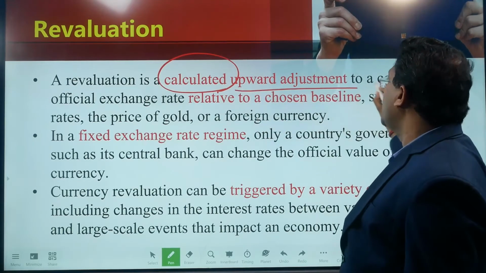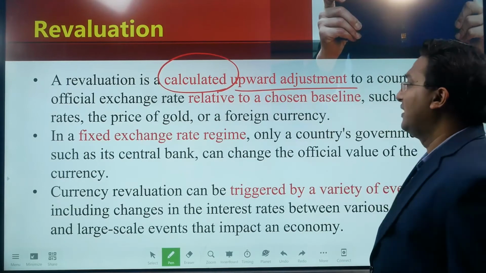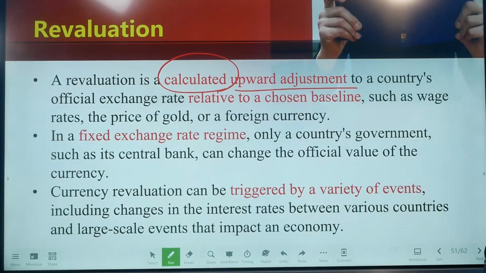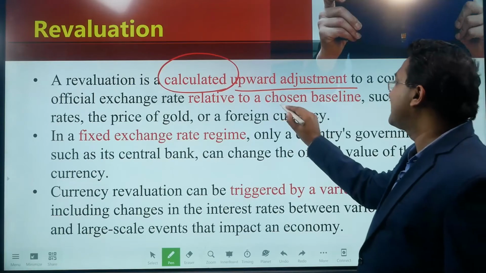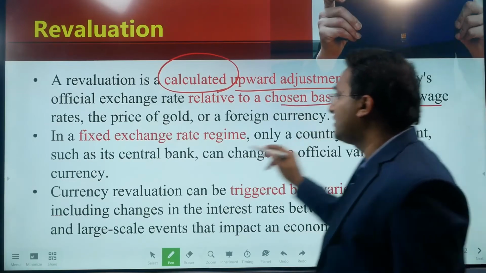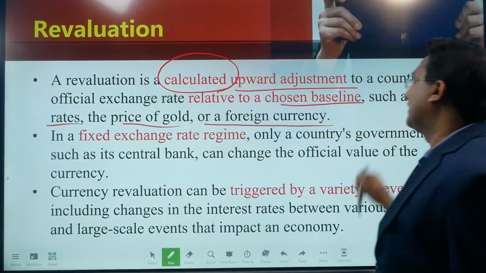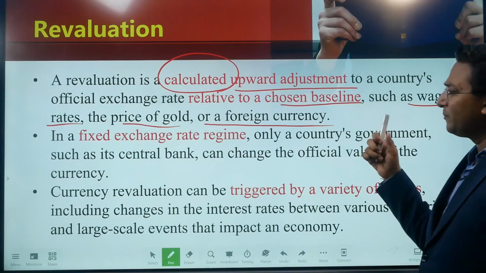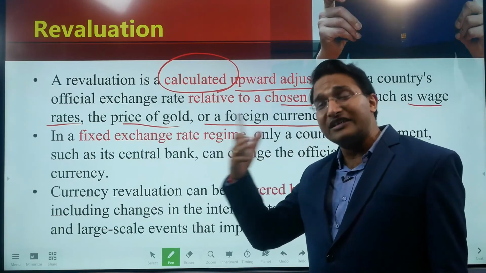A revaluation is calculated, intentional, and done by the authority: an upward adjustment to a country's official exchange rate relative to a chosen baseline, right? The chosen baseline can be the wage rate, the price of gold, or a foreign currency. This is basically linking the exchange rate to some standard.